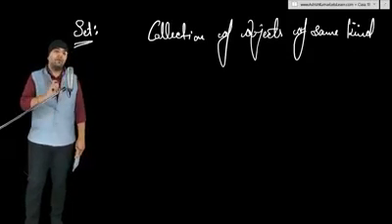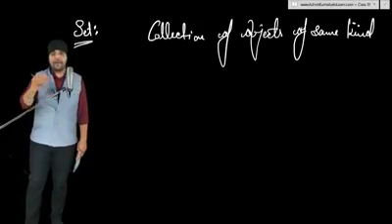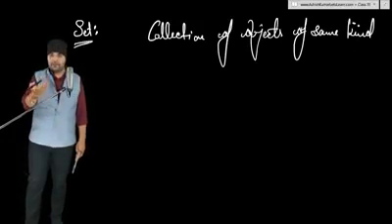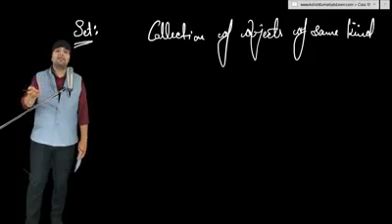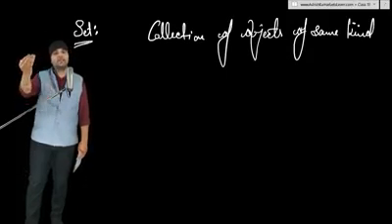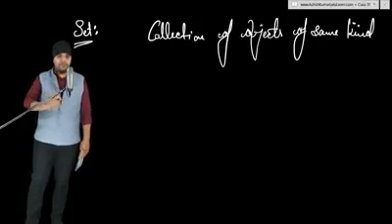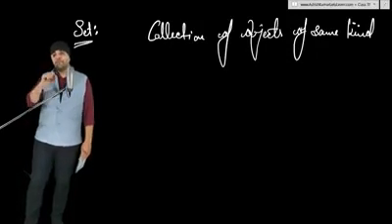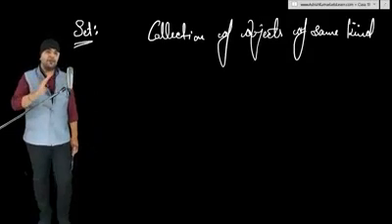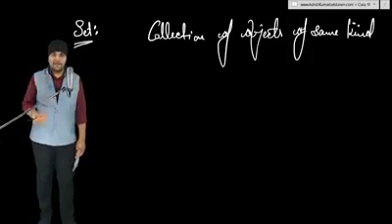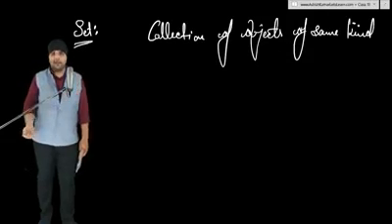A collection of top 5 songs created by me can be different from the collection of top 5 songs created by you, and that collection can be different from the collection of top 5 songs created by some third person. So a collection of top 5 songs will always be subjective, whereas the collection of all songs will always be objective. So in practical life, set is of two types. Either it can be subjective or it can be objective.